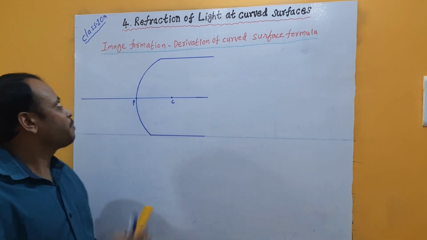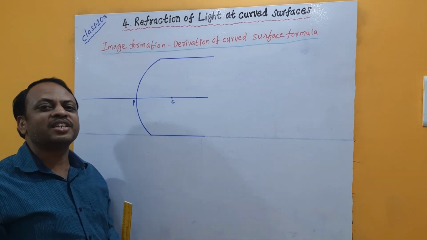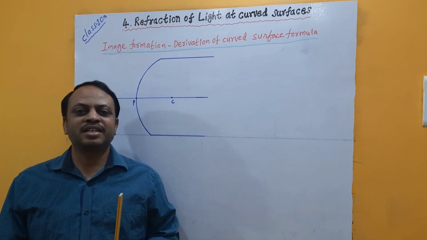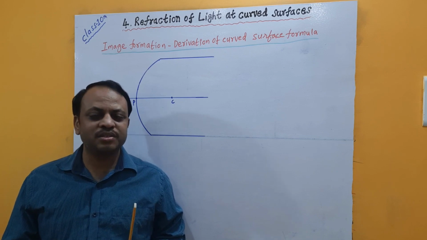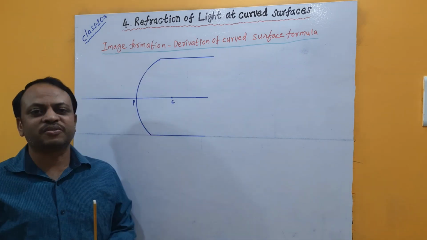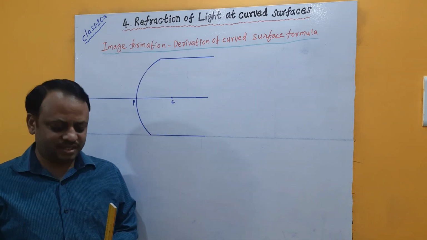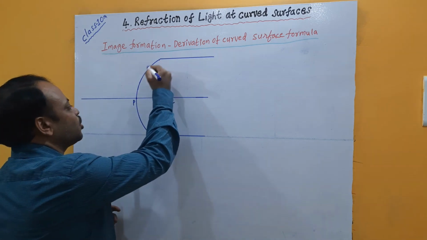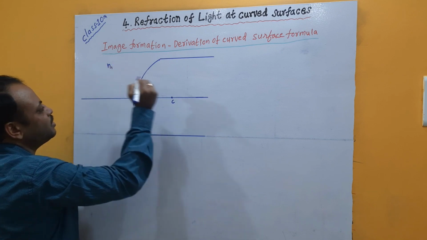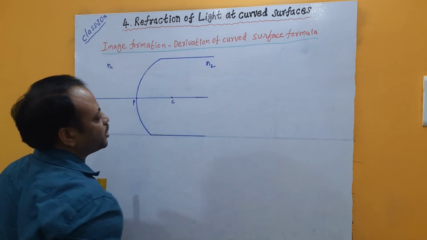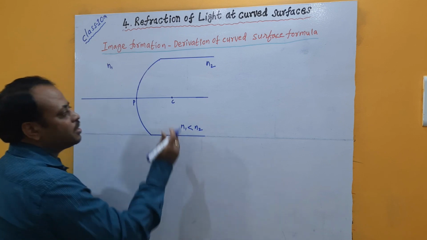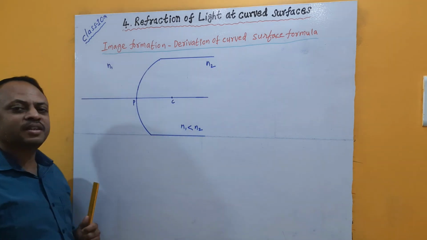Now let's go for image formation and derivation of the curved surface formula. This formula is used to find the relation between object distance, image distance, and the refractive index values of the first medium and second medium in the case of one curved surface, which can be called a single curved surface. Let me imagine this is a convex curved surface which is separating the two media. One side is a medium of refractive index N1 and the second side a medium of refractive index N2. Let me consider that the N1 value is less compared to N2, meaning the second medium is denser and the first medium is rarer.